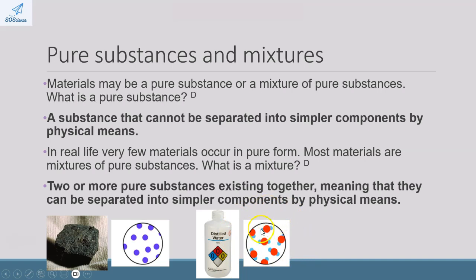This over here is not a mixture because this is made up of chemical bonds, meaning that it forms its own pure substance. And if there's only H2O in the container, then it's a pure substance. And again, a pure substance cannot be separated into simpler components by physical means. So there is no way of separating the oxygen and the hydrogens from each other by physical means, only by chemical means.